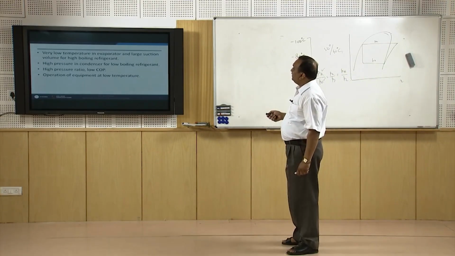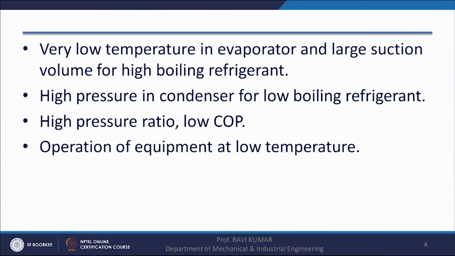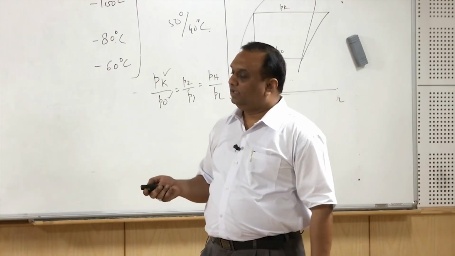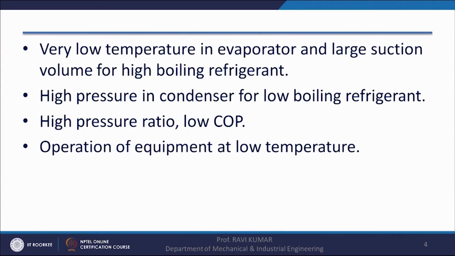And very low temperature in evaporator and large suction volume for high boiling refrigerant, that I have already explained. High boiling refrigerant means normal boiling point is high; in that case if we take that refrigerant for very low temperature application, the specific volume will be high, and that is not acceptable. Then there is high pressure in condenser for low boiling refrigerant, high pressure ratio, low COP.